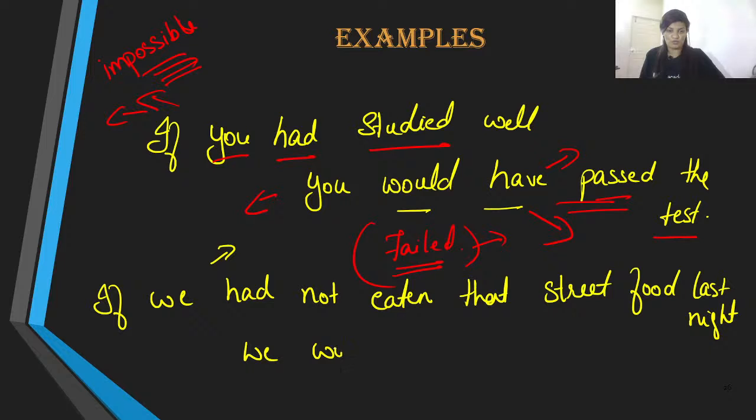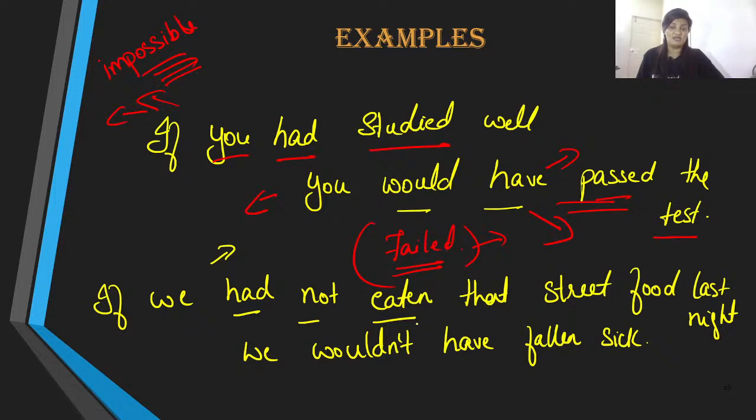And we wouldn't have fallen sick if we had not eaten that particular street food last night. Right now at the moment, we wouldn't have fallen sick. But what is the present scenario? We all are sick. We are not feeling well. What did we do? Because we have already had the food and we probably have food poisoning at the moment, and now it is impossible to change that particular action.